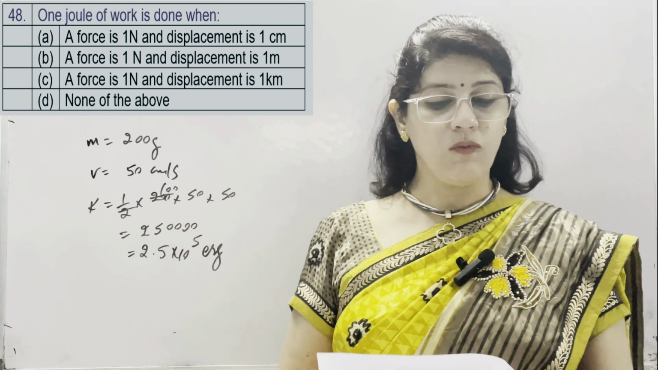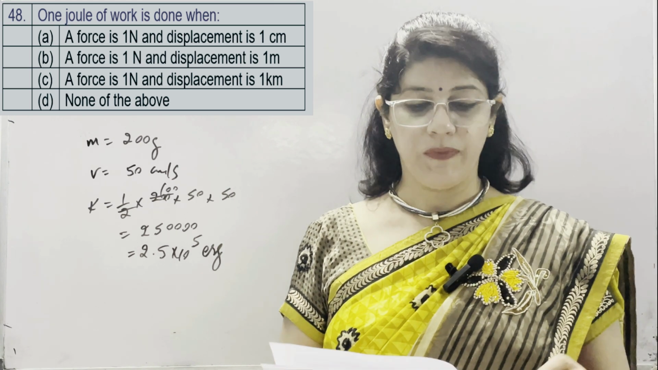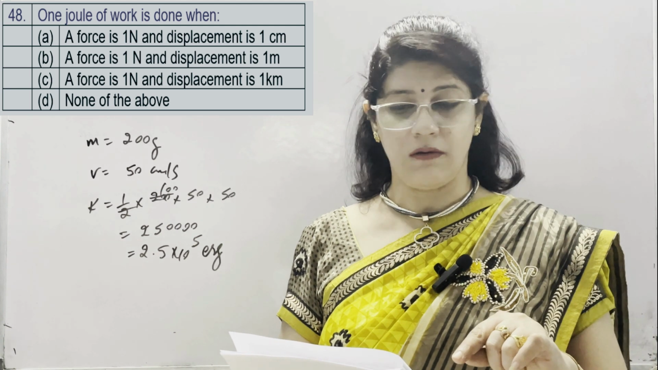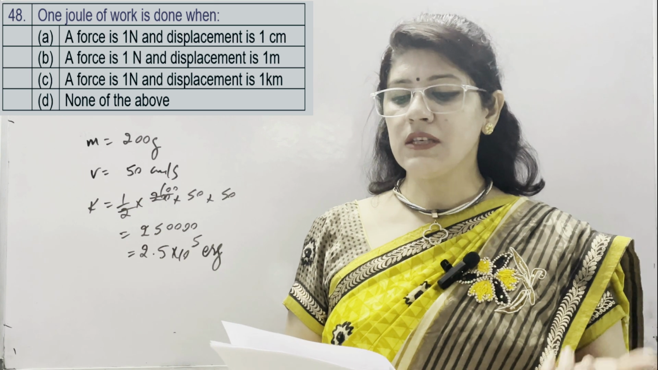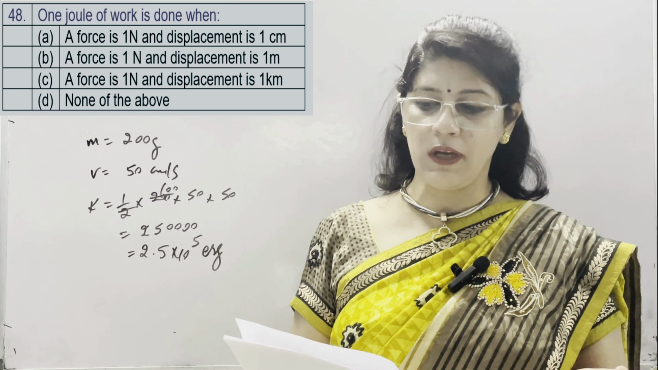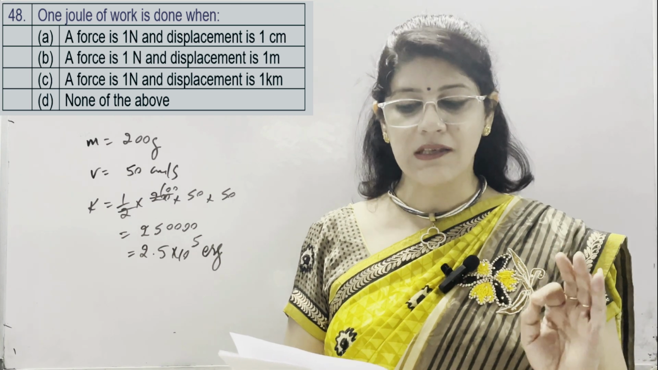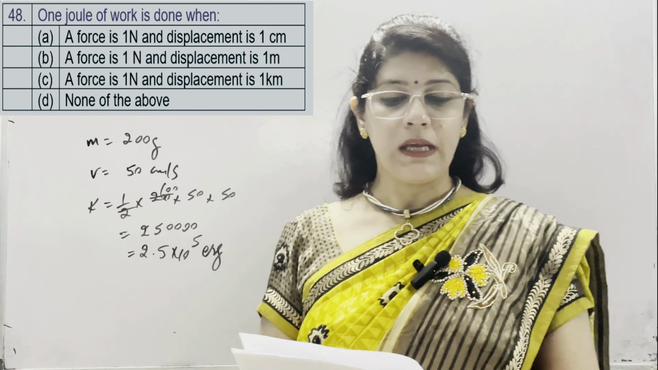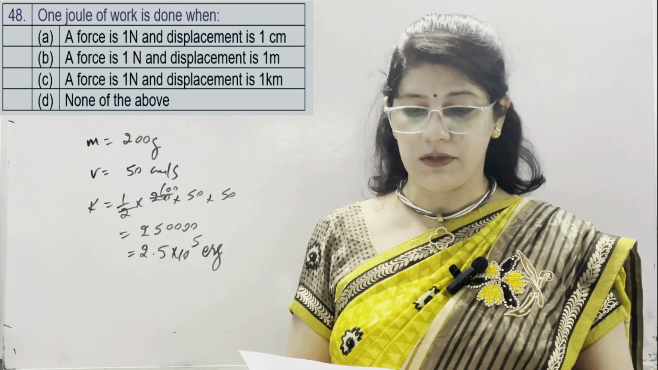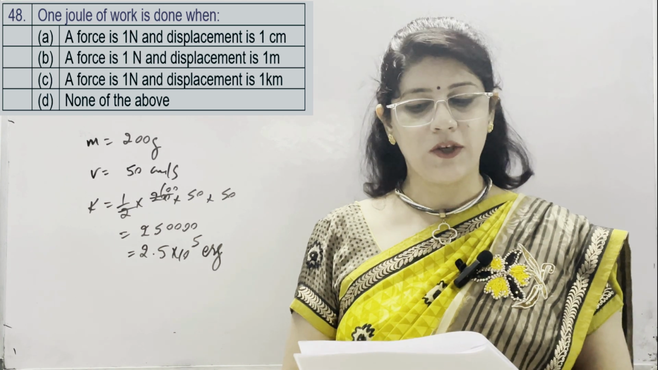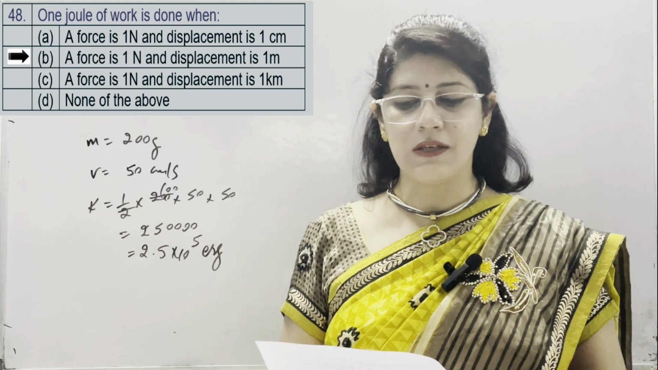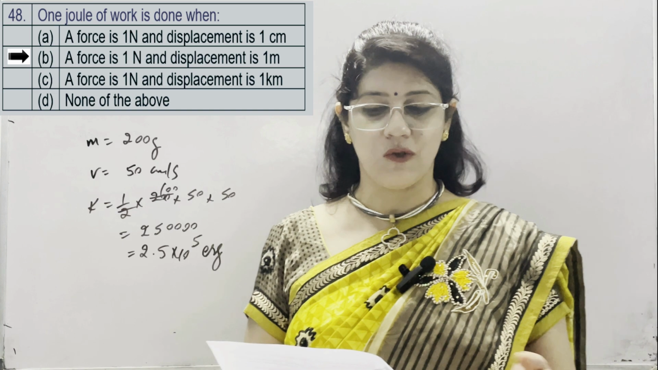Now question number 48. 1 joule of work is done when? First option is the force is 1 Newton and displacement is 1 centimeter, CGS system. B is the force is 1 Newton and displacement is 1 meter. Both are SI units, 1 Newton and 1 meter. So this is our best correct option, number B. C is the force is 1 Newton and displacement is 1 kilometer. Again not SI unit. And D is none of the above. So the correct option is B. When a force of 1 Newton displaces a body through a distance of 1 meter, then the work done is said to be 1 joule.